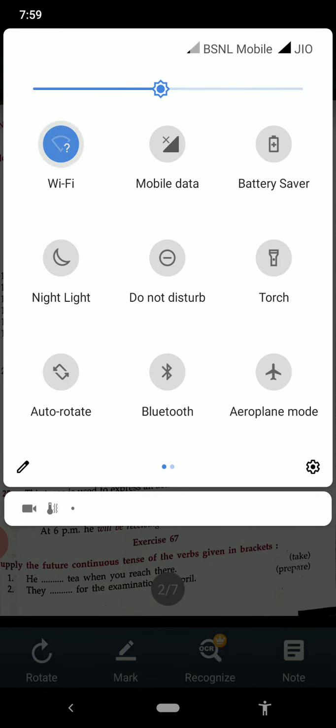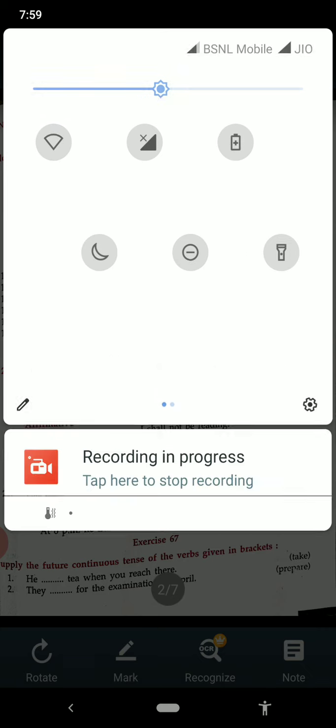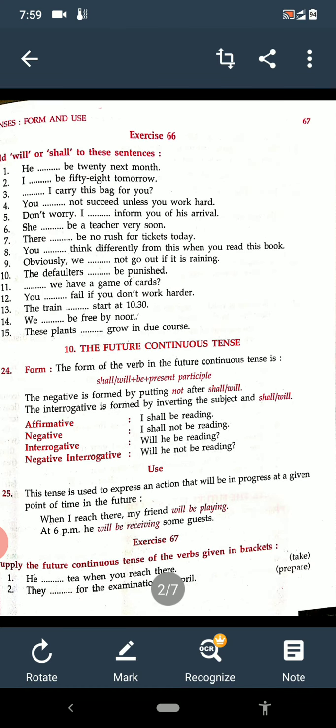Now see the next. You will think differently from this when you read this book. Obviously, we shall not be able to go out if it is raining. Number 10, the defaulters will be punished. Number 11, we shall have a game of cards.